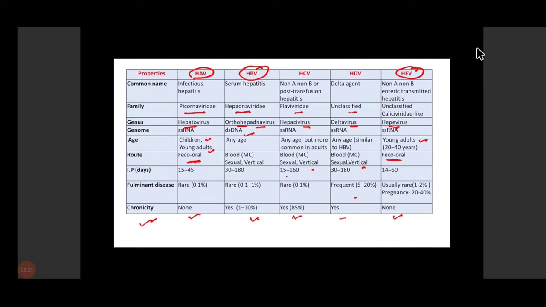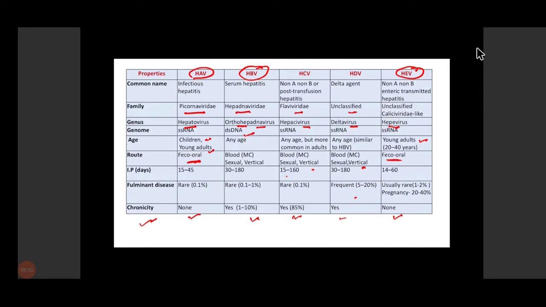Similarly, hepatitis B and C virus infections are also associated with an increased risk of liver cancer. So liver cancers are mainly associated with hepatitis B and C. They are not associated with hepatitis A and hepatitis E, and also not with hepatitis D. They are more commonly associated with hepatitis B, followed by hepatitis C. So, these are the various distinguishing features between all the hepatitis viruses.